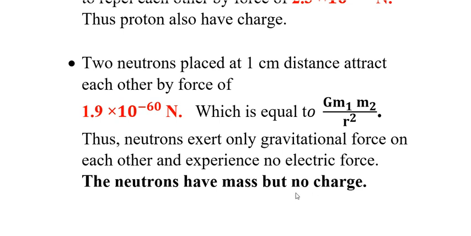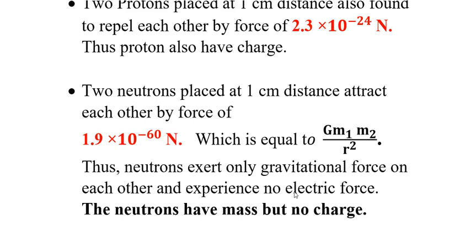Hence from this we came to know that protons have charge, electrons have charge because of which they have repelling force, and neutron is neutral having no charge, hence no electric force exists between neutrons.